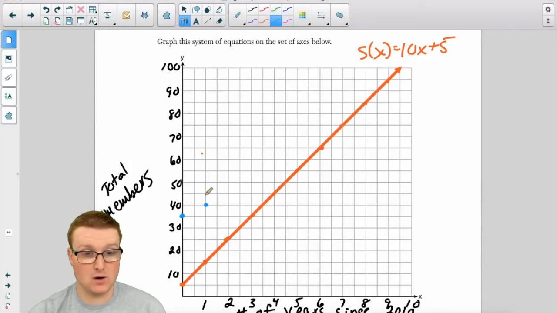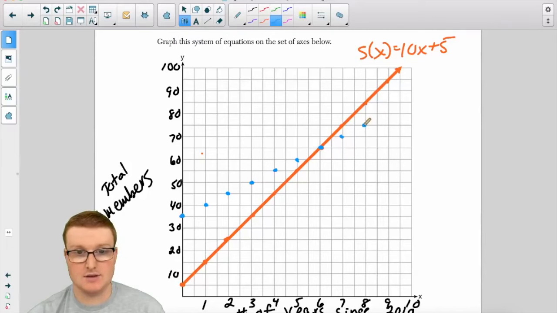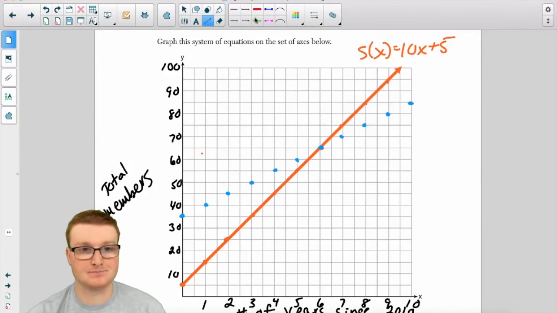So 35, 40, 45 in the second year, 50 in the third year, 55 in the fourth year, 60 in the fifth year, 65 in the sixth year, 70 in the seventh year, 75 in the eighth year, so on and so forth. Okay, so we have that line.